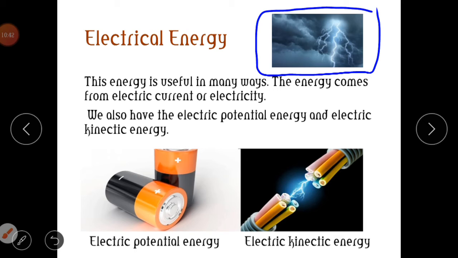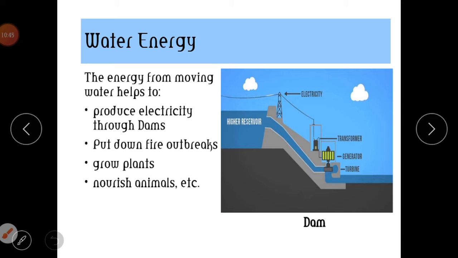Okay, so let's move to the next form of energy, which is the water energy. Water energy is the energy from a moving water. Okay, you can see in this diagram, this is a dam. There is water, a reservoir of water stored here.